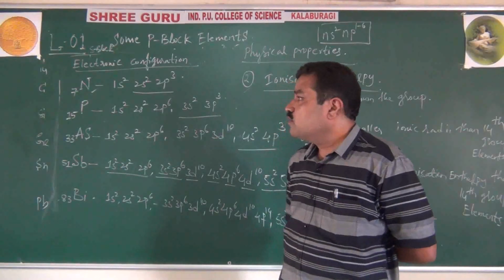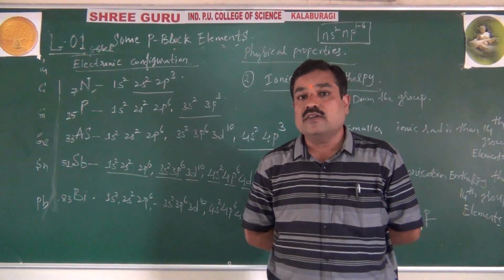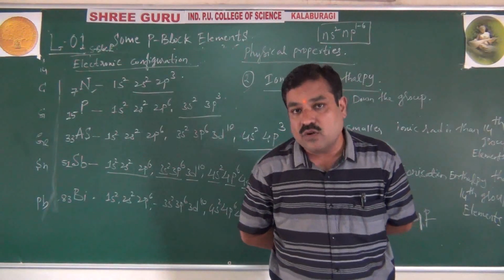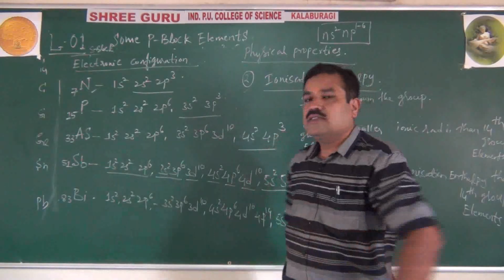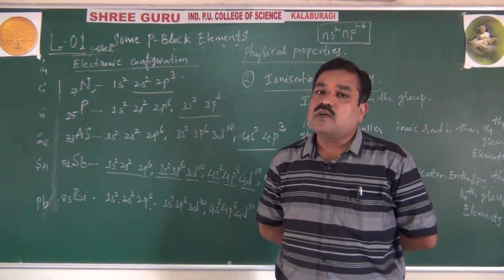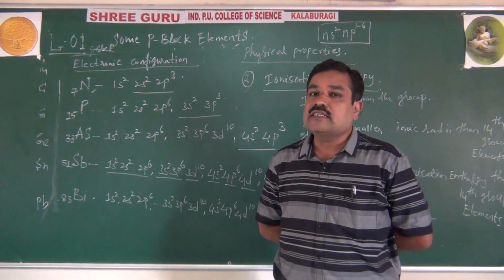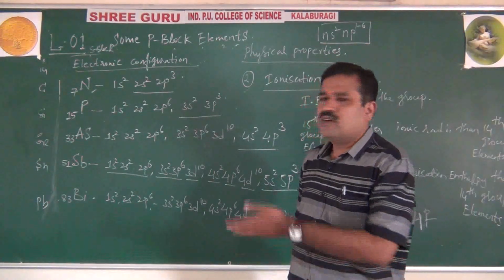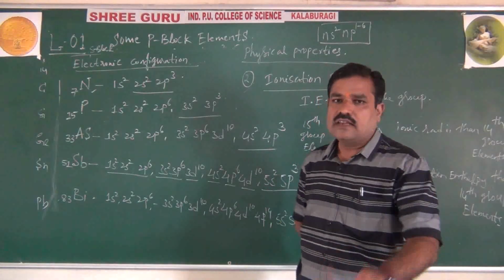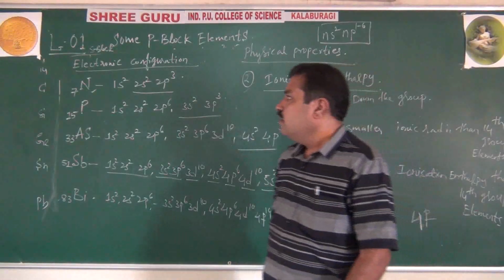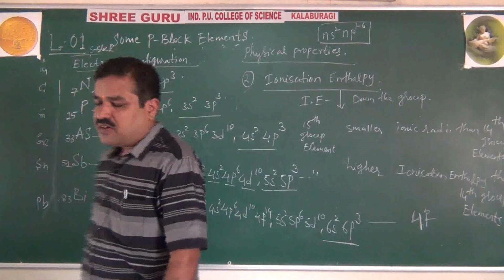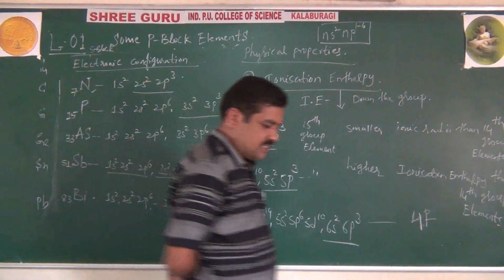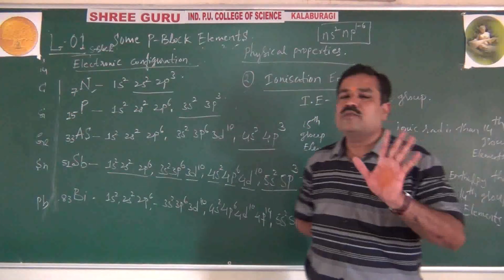Even though it decreases down the group, they are having high ionization energy. Actually, we should have low. Due to these half-filled orbitals, they gain extra stability, and that's why ionization energy is abnormally high. But down the group, normally it definitely decreases as size increases. That's it. That's about electronic configuration, atomic radius, and ionization enthalpy.